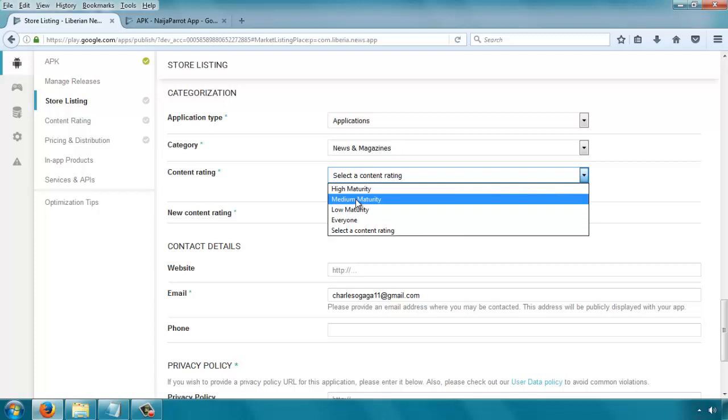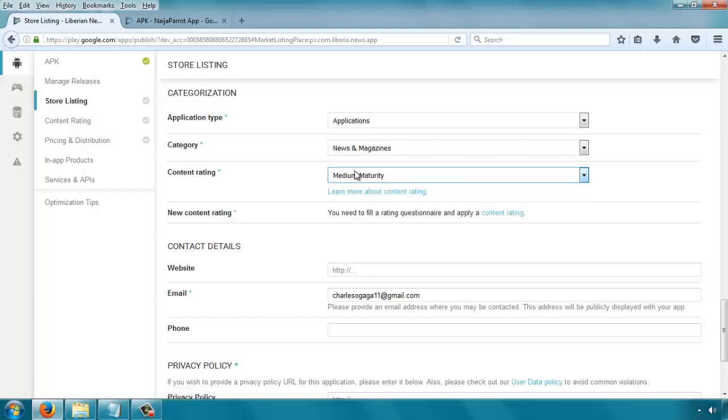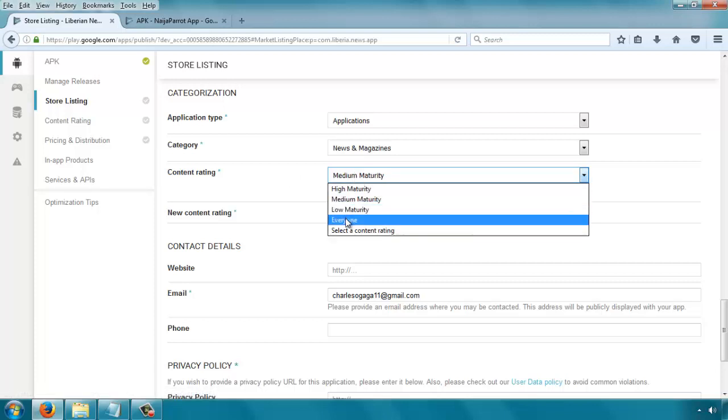So here, since we have news, and some of those news could have some violent content, we'll just take medium maturity. Don't select everyone when you know that your app contains sexual or violent content, because that is a recipe for disaster.